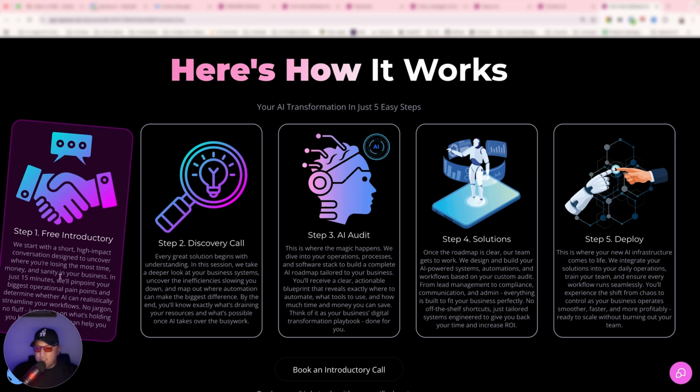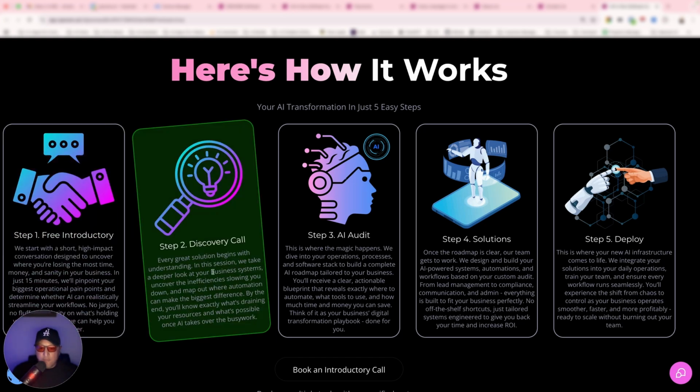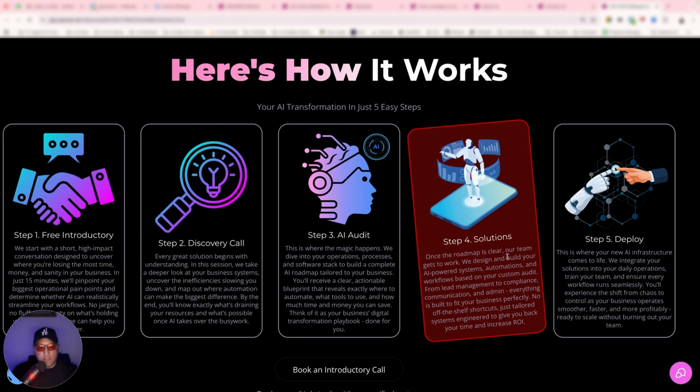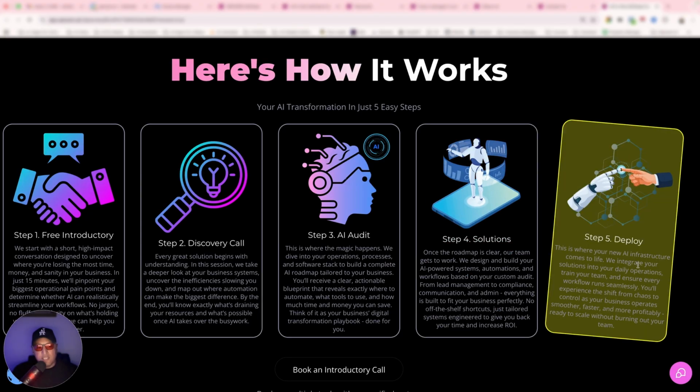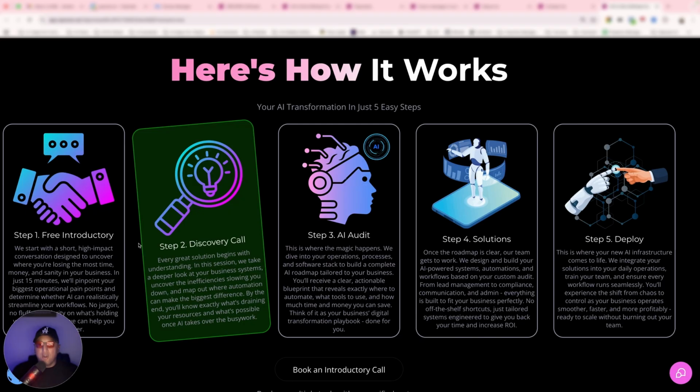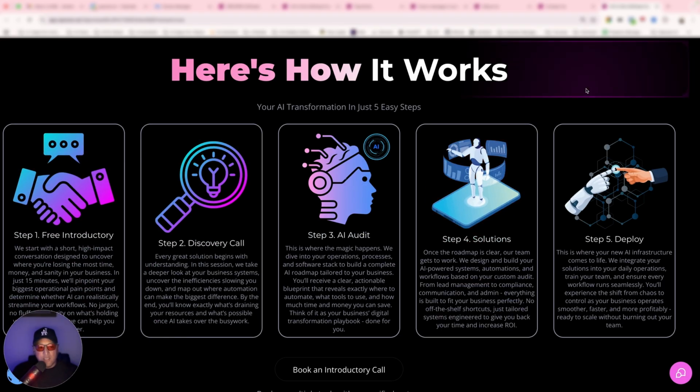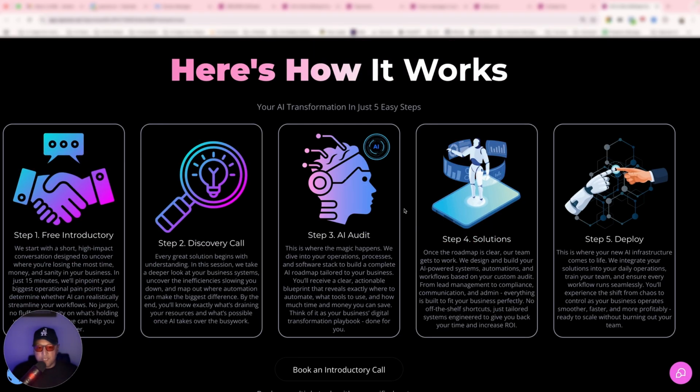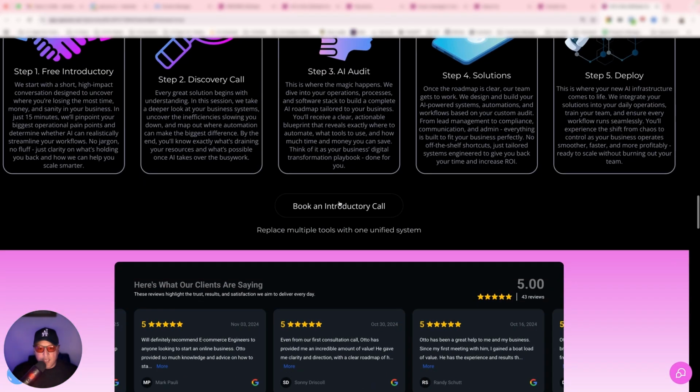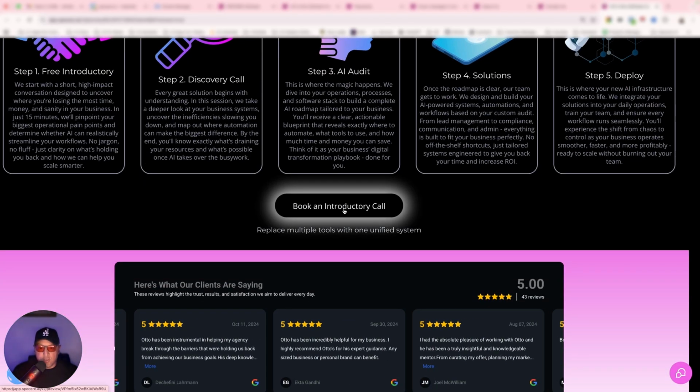I won't read the rest of it. Step 2, discovery call. Step 3, AI audit. Step 4, solutions. Step 5, deploy. So this is literally our process when we help businesses utilize the power of AI through Spacia, our software. And again, call to action, book an introductory call.